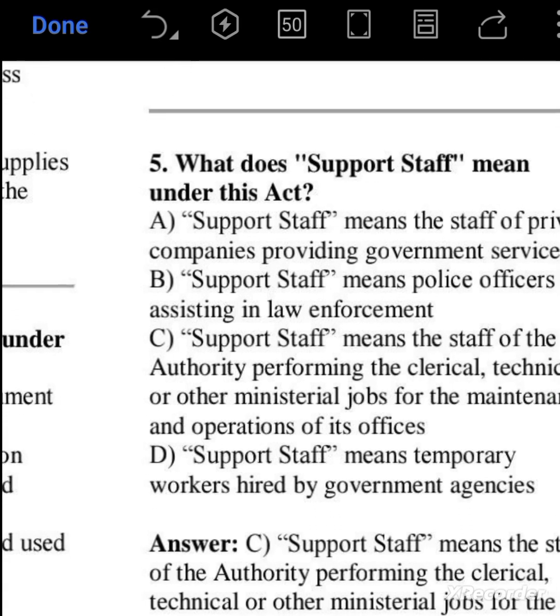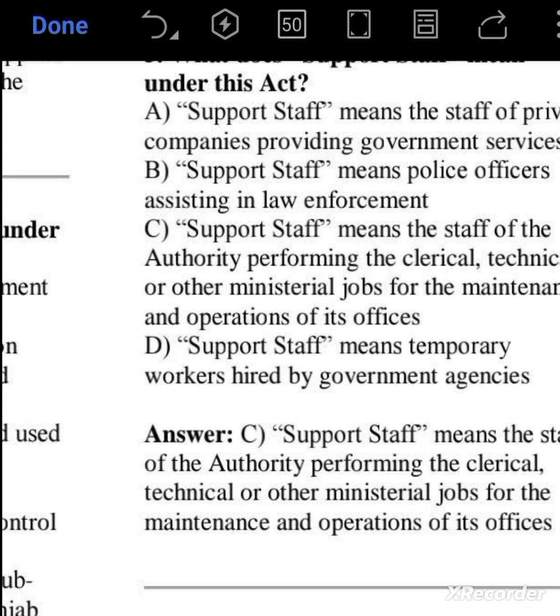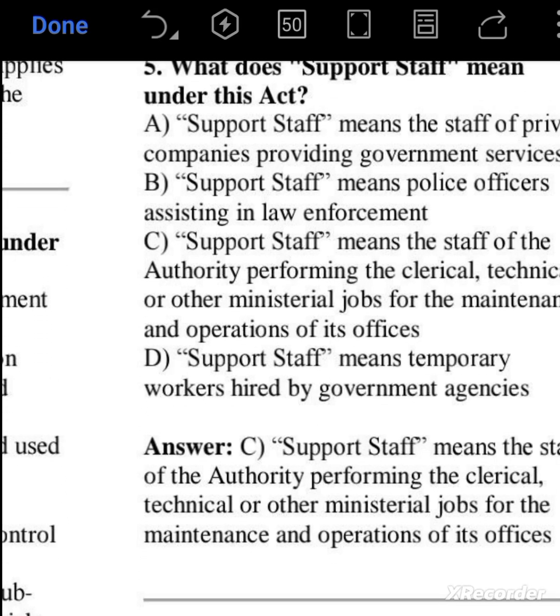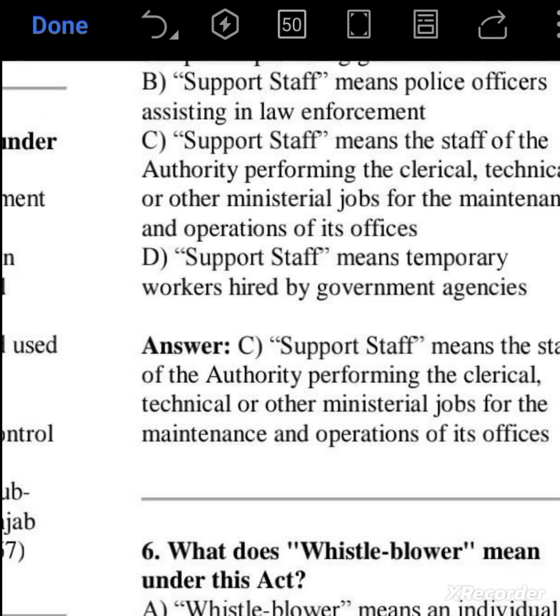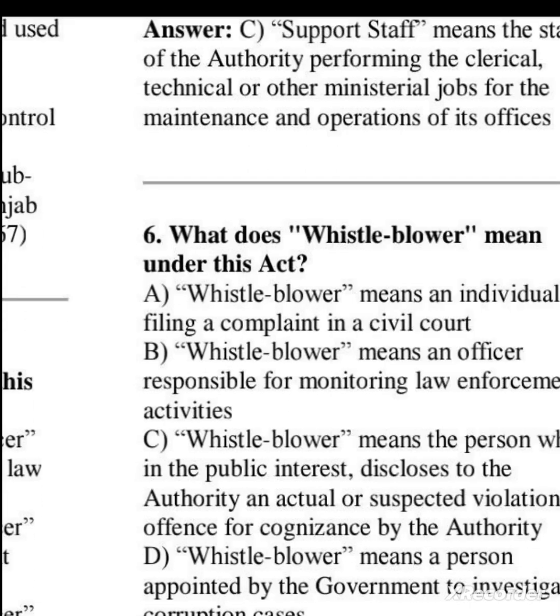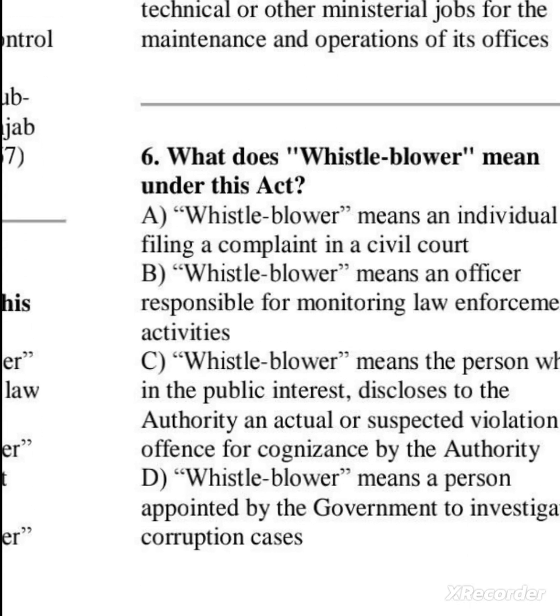Next question is, what does support staff mean? Support staff means the staff of the authority performing the clerical, technical or other ministerial jobs for the maintenance and operations of its offices. Option C is correct. What does whistleblower mean under this act? Whistleblower means the person who in the public interest disclosed to the authority an actual or suspected violation